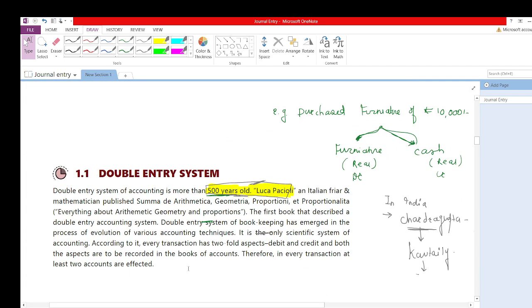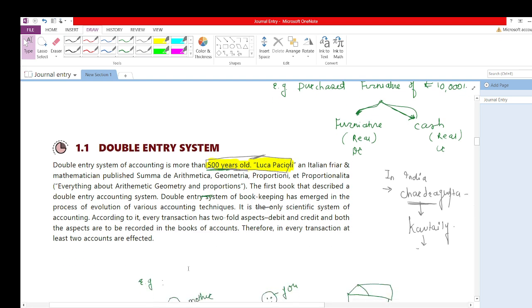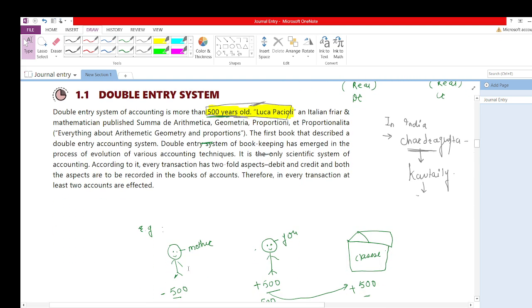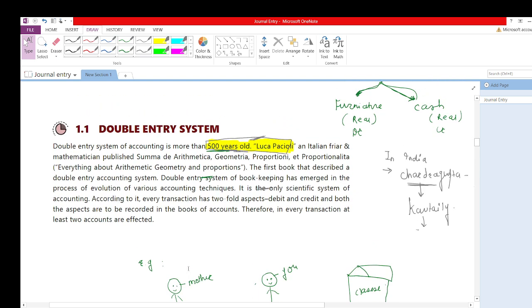Then after that I told you what the double entry system is and how it is made, that every transaction has two effects. I have already told you that every debit has an equal and opposite credit, by explaining with the mother and your classes example. This double entry system was founded by Luca Pacioli, who is Italian. And in India, in Chandragupta's kingdom there was Kautilya, who was the accountant of Chandragupta. He also used to do this accounting.